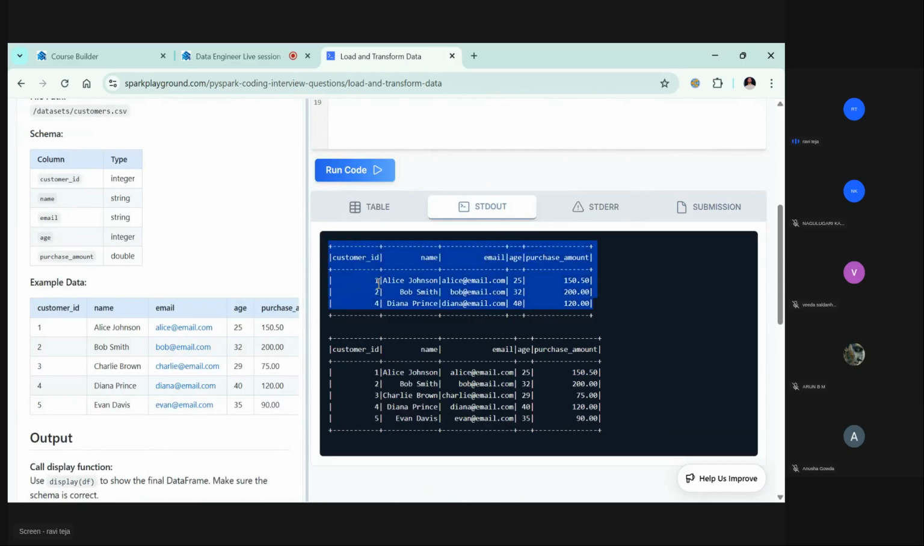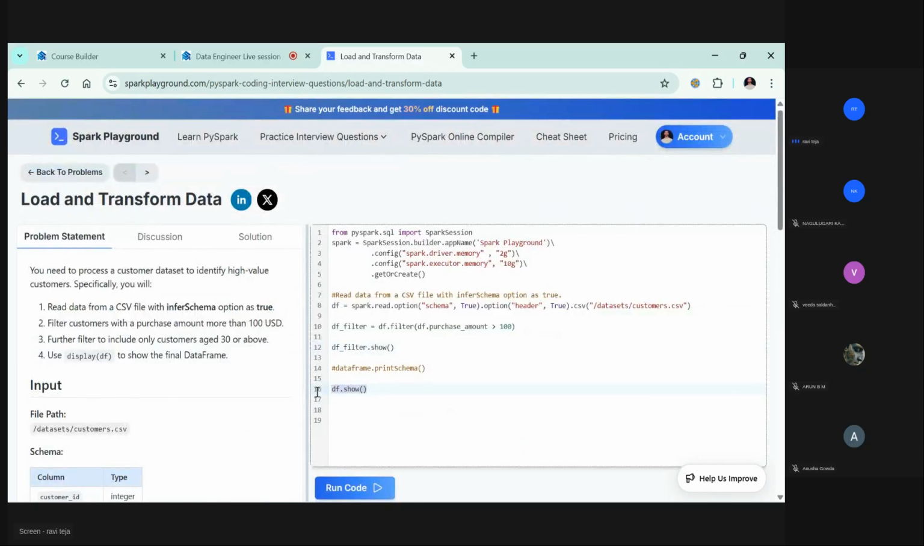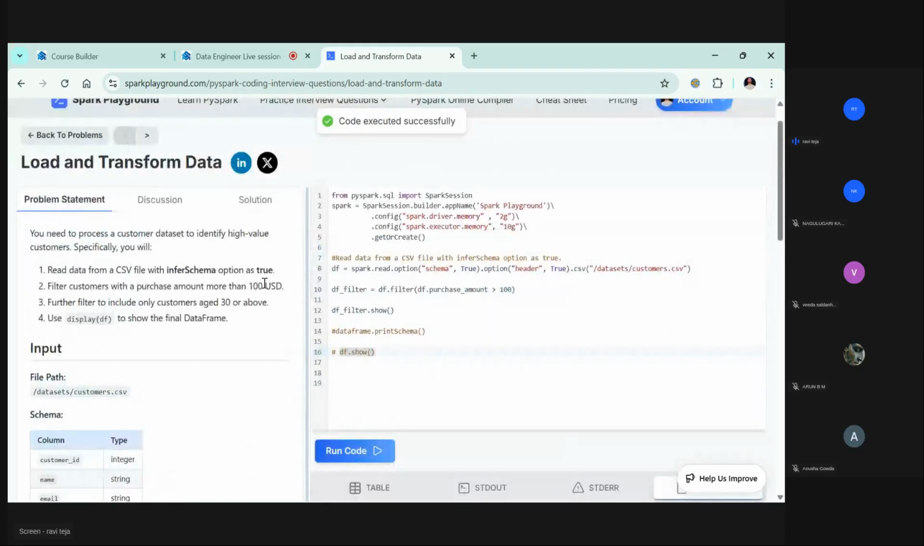First will be df_filter. See, this is the df_filter. So customer ID 124 has purchases greater than 100. 150, 200, 120 are definitely greater than 100, so that's why you are seeing these. And this is the original table with customer ID, name, email, and purchase amount. Fine, this is what you are expecting, the $100 US filter.